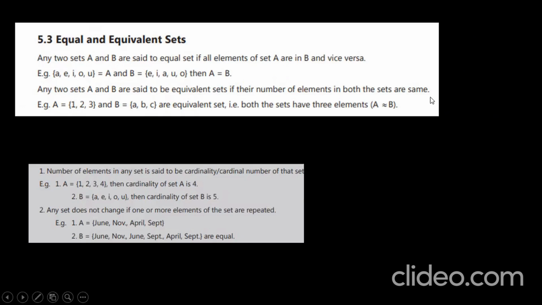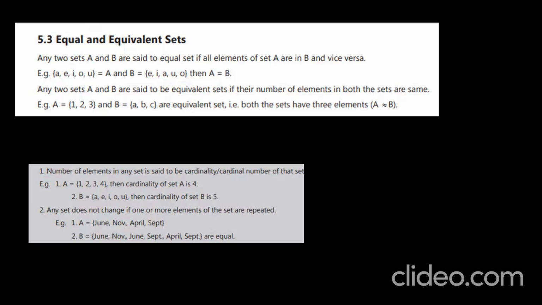Equal and equivalent sets. Next. Any two sets A and B are said to be equal sets if all the elements of set A are in B and vice versa. When do you say that two sets are equal? Each element of set A is the same as that of set B. The order may differ, but the elements in set A should be the same as those in set B. Then you can say they are equal sets.